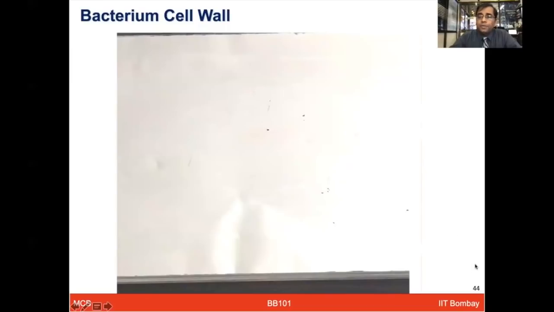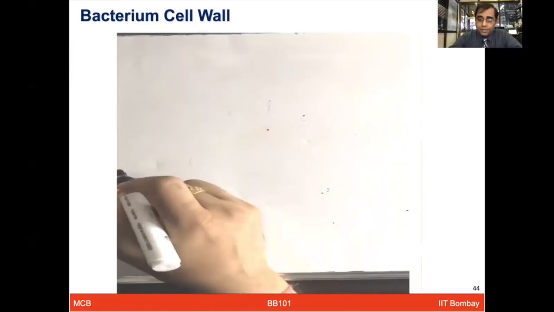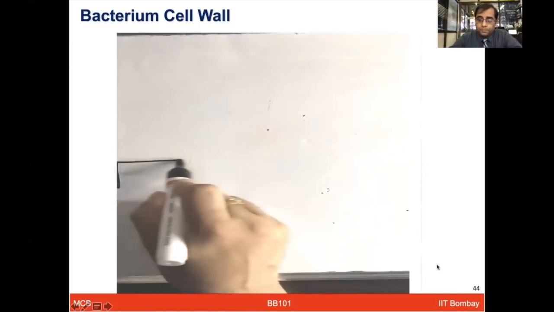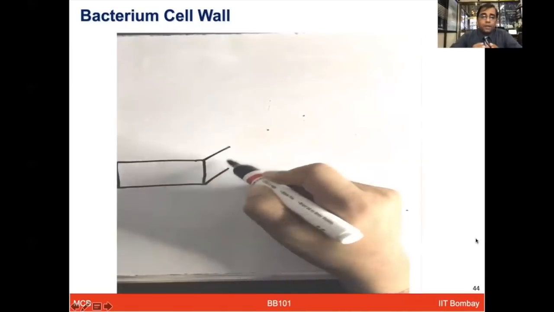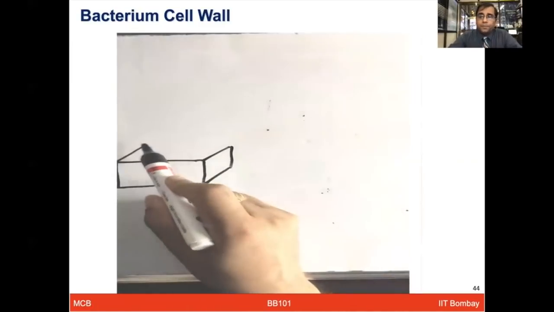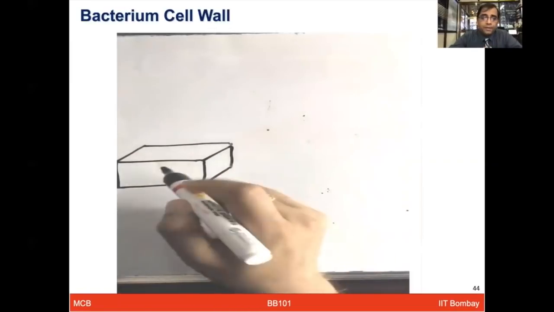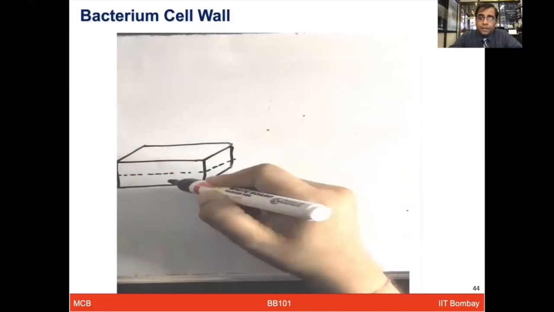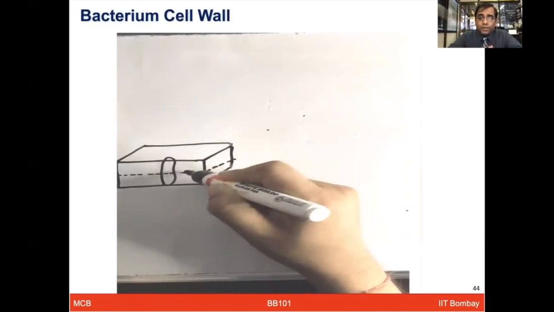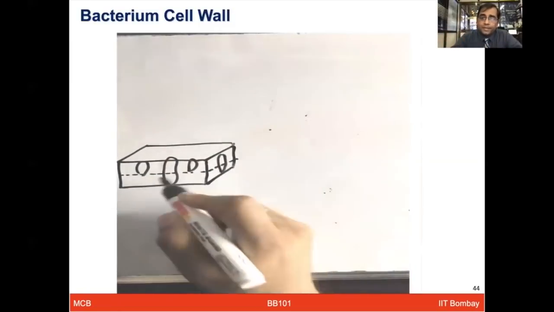Let me now describe the bacterial cell wall, because that is quite crucial to understand the membrane structure. Here, in addition to the plasma membrane, there's a peptidoglycan layer, which is a modified sugar cross-linked with small polypeptides. These are quite important for bacteria to extend on their surface.